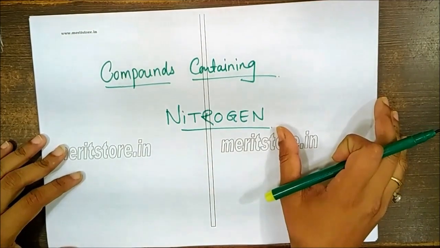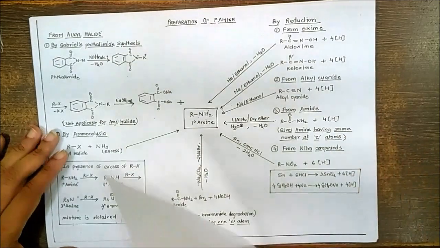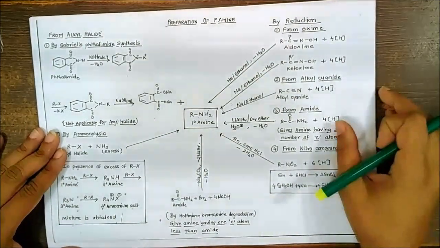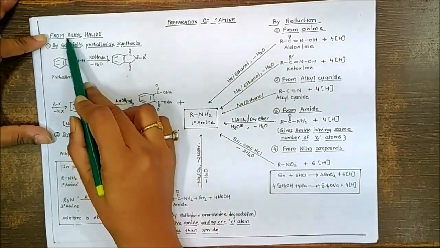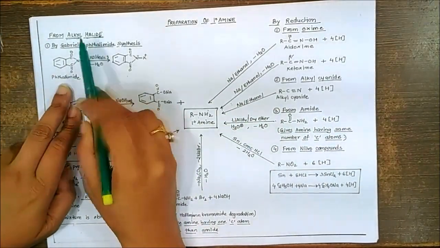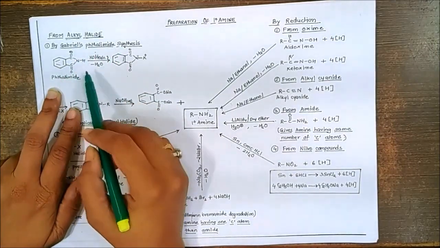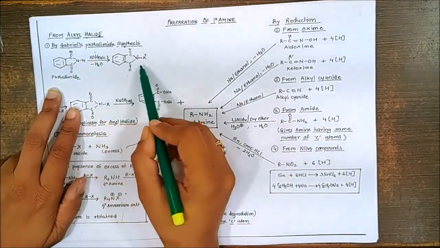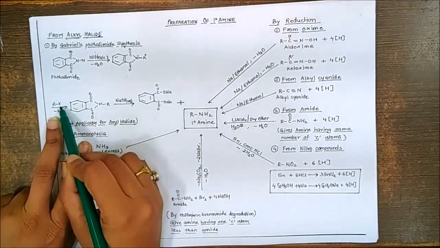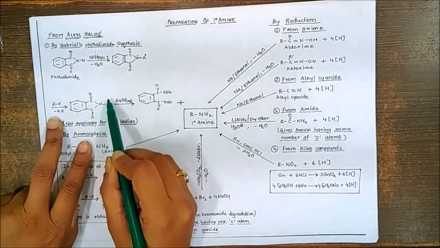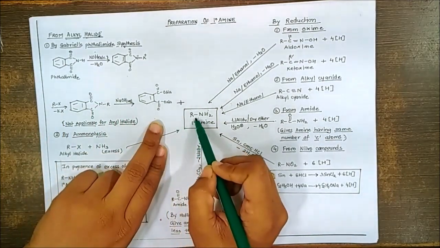Let us talk now about important reactions of compounds containing nitrogen. First of all, we'll be focusing on the methods of preparation of primary amines. Here we can prepare primary amines from alkyl halides. This method is known as Gabriel's phthalimide synthesis, where we need phthalimide on reaction with alcoholic KOH, which will form a salt. This salt further on reaction with the alkyl halide will give you formation of the alkyl derivative of phthalimide that finally hydrolyzes to give the corresponding primary amine.